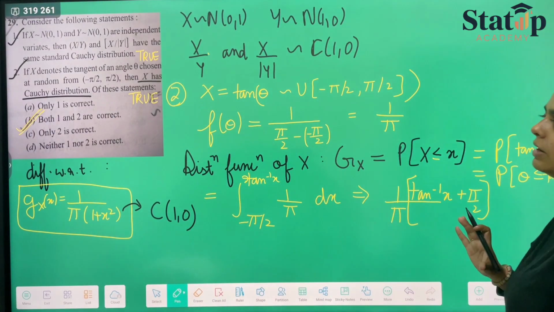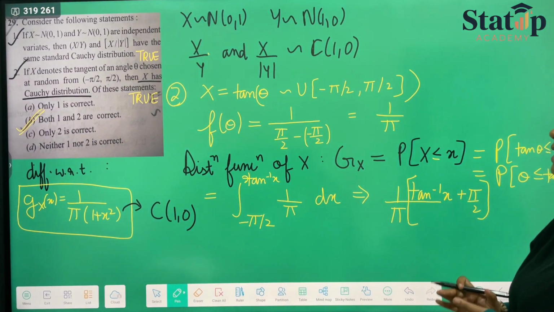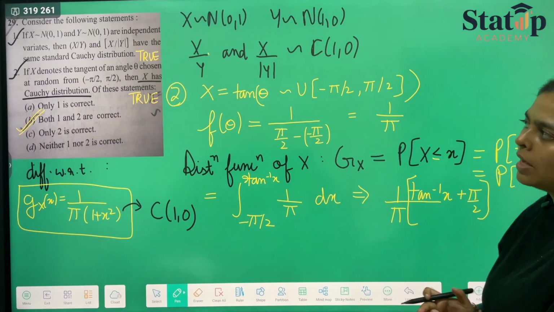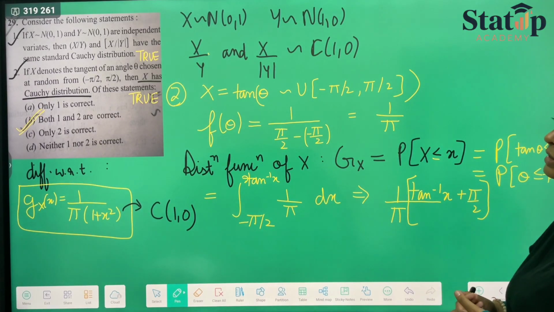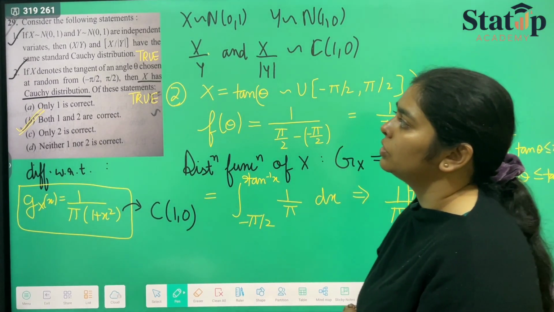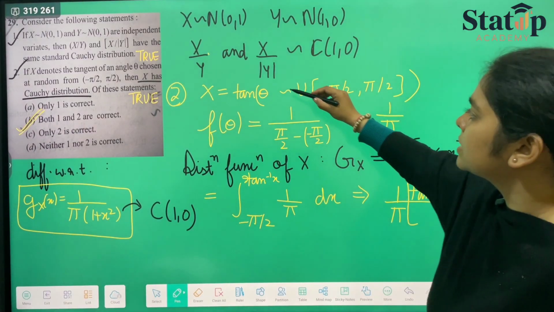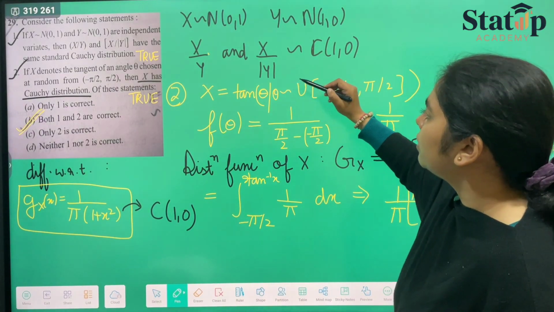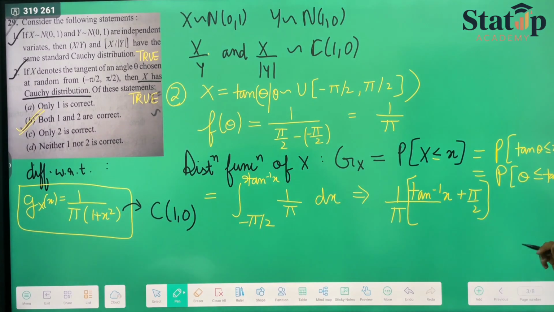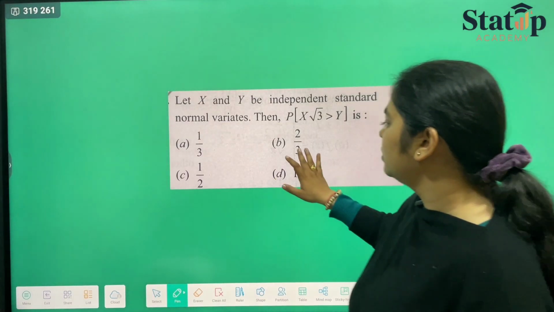This second part is very important. You can directly use the result. I have told you how the result came. When x is given as the tangent of any angle theta chosen at random from this, here x is tan theta and theta follows uniform distribution. This is the only thing that you should know, and how to find the PDF. Then only you will be able to answer this question. Now moving forward to another question.